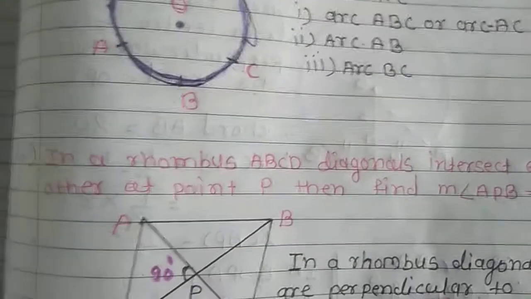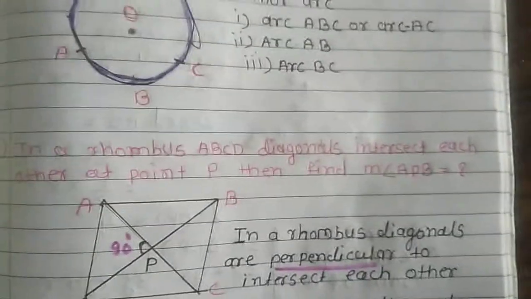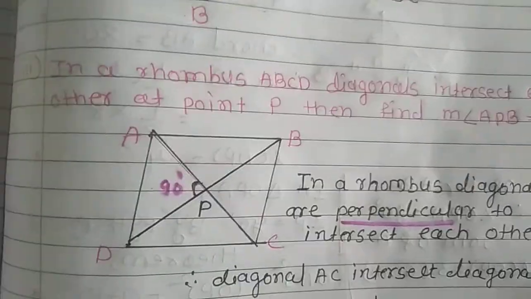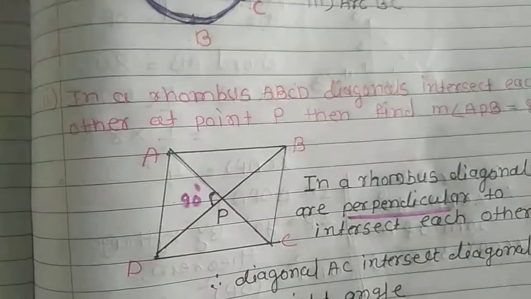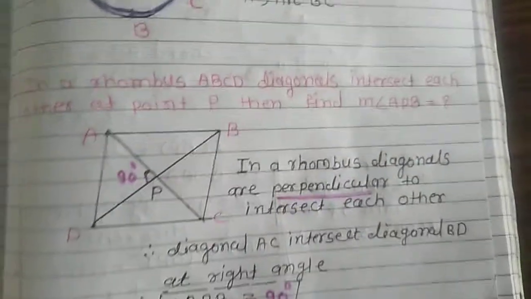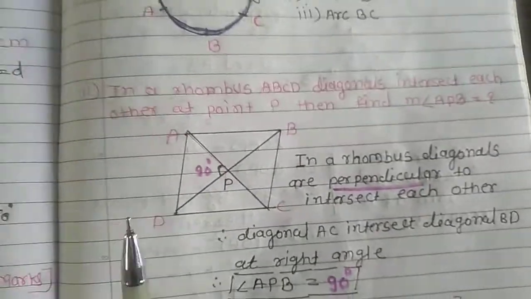Then the next question, in a rhombus ABCD, the diagonals intersect each other at P. Then find angle APB. So the property of a rhombus.